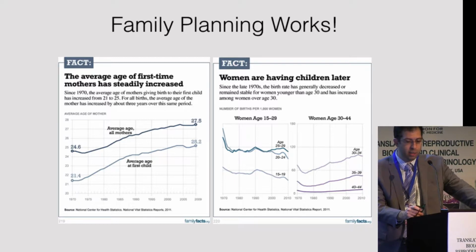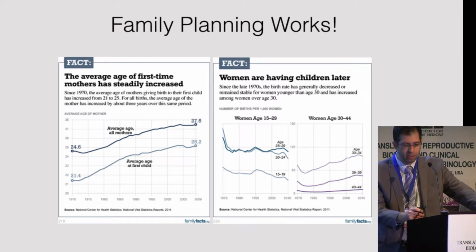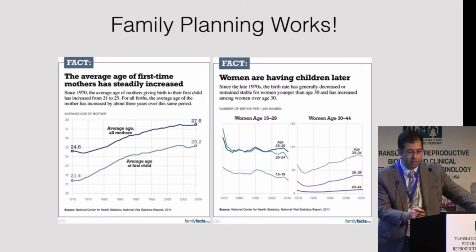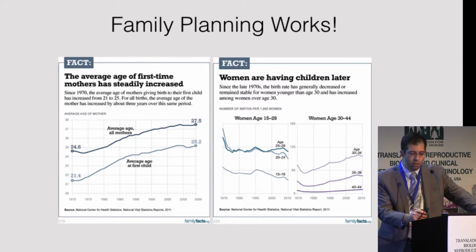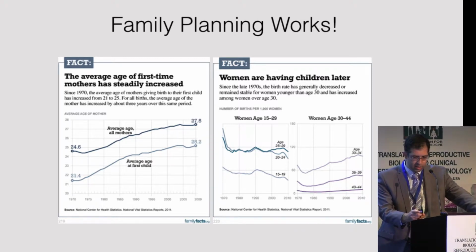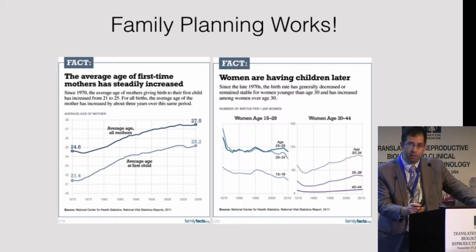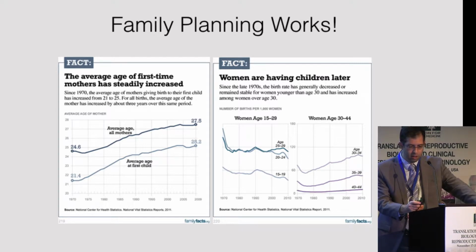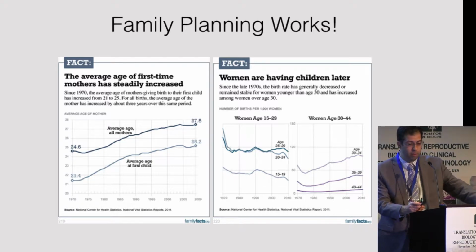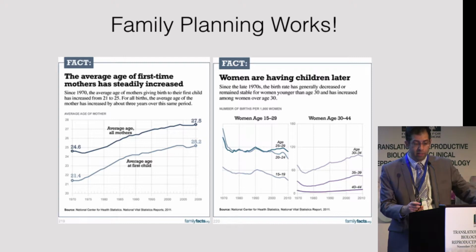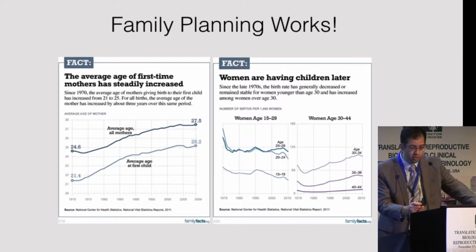This is US data, and we can see that over the past 40 years, the age of first-time mothers has increased by approximately 4 to 5 years, as has the age of all mothers. We can also see in the second slide that teen pregnancy rates have abruptly declined, as have births to women in their 20s, and at the same time, women in their 30s and even in their 40s are having more children today.